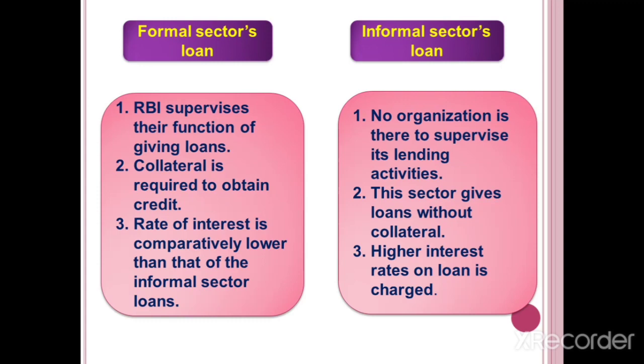But in the informal sector, there is no need for any collateral. Without collateral, we can take a loan from those people. In the case of the rate of interest, the formal sector charges a low rate, but the informal sector charges a high rate of interest. Clear, children?